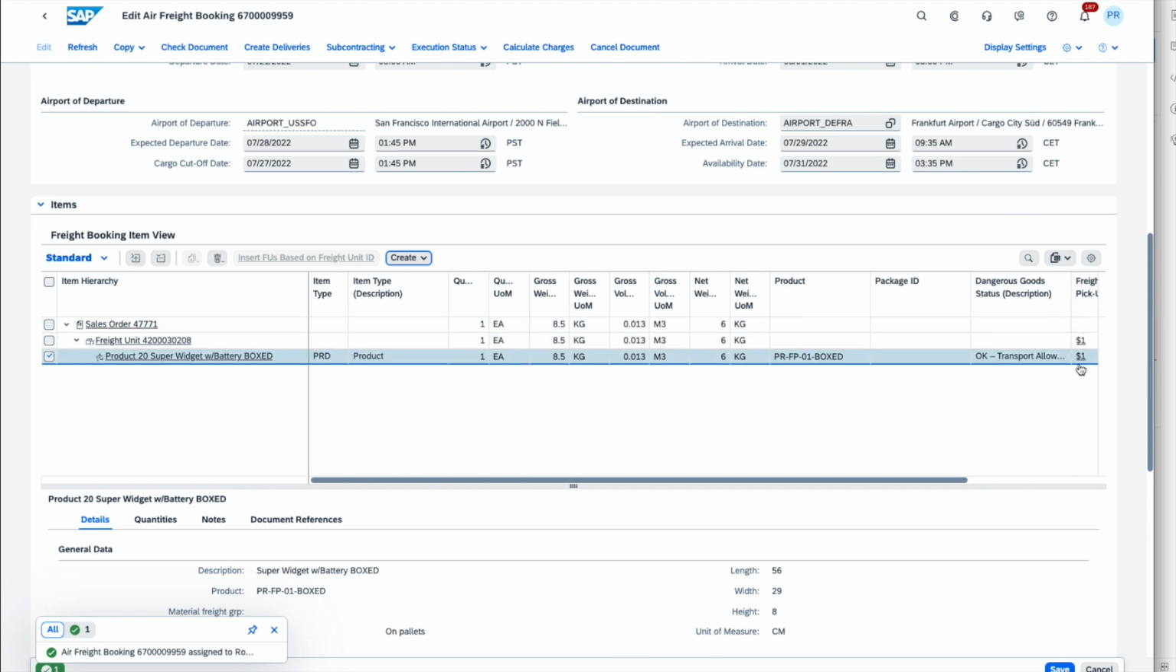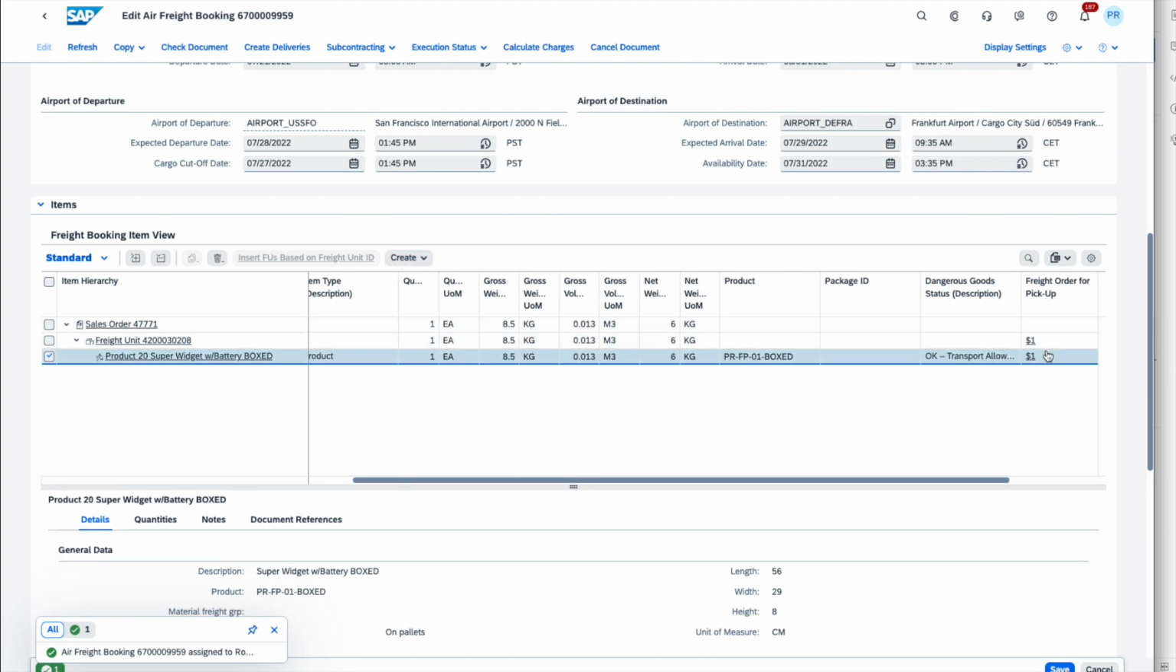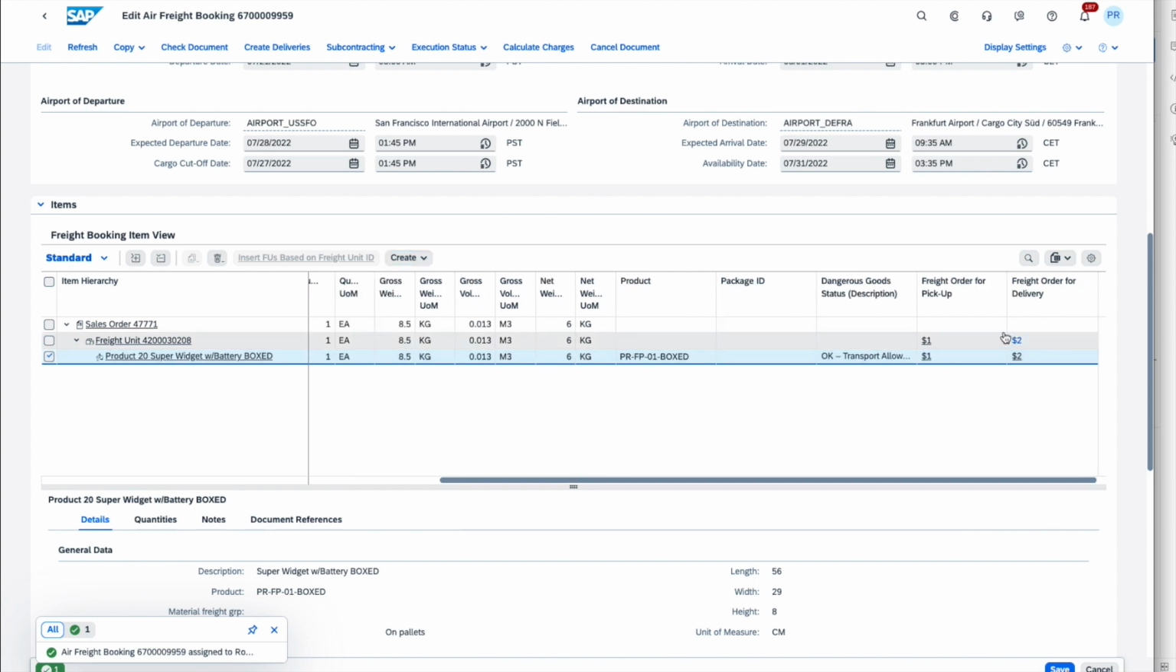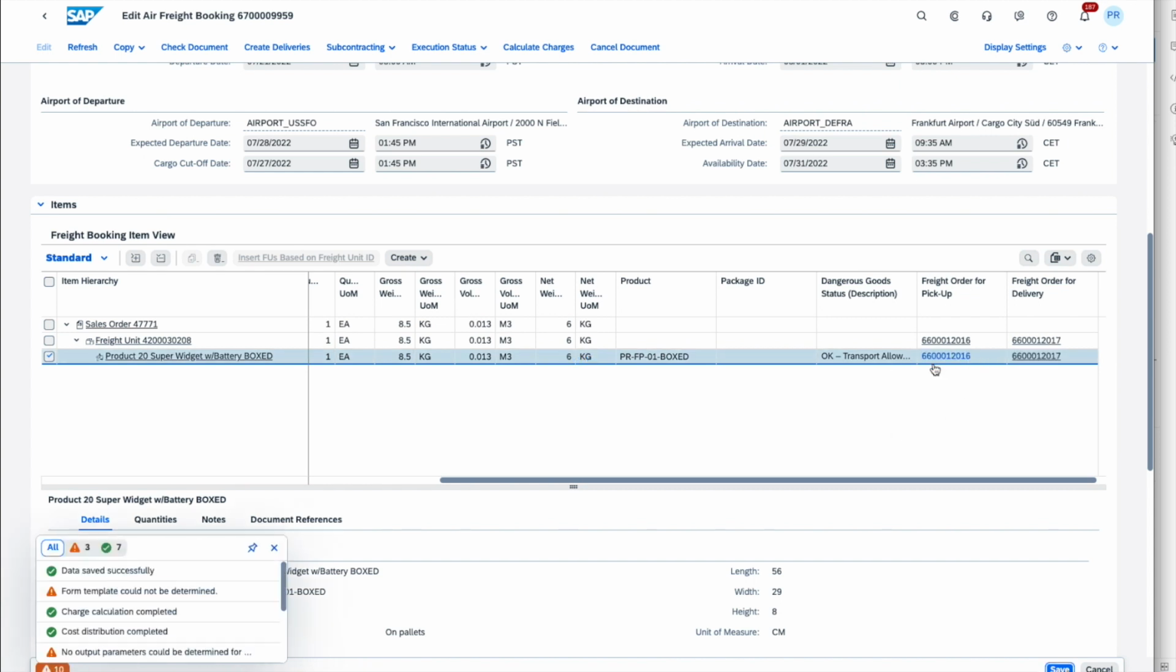We can see here that the pickup freight order number has temporarily been assigned. We will do the same thing for the delivery, so that's for the on carriage leg in Germany, and again we also see here a temporary number has been assigned to that freight order. We'll click on save to commit those numbers to the database, and we should have a permanent freight order number coming up, as we can see here.